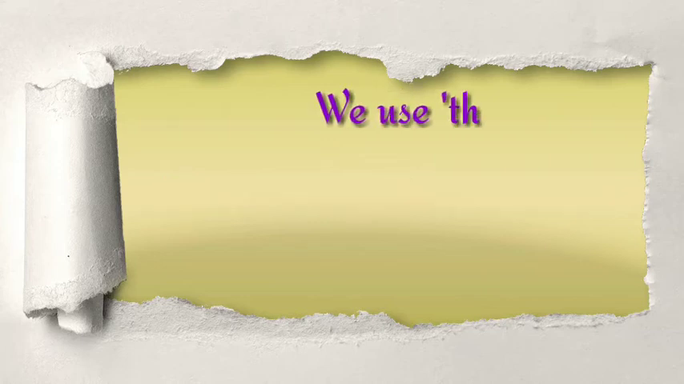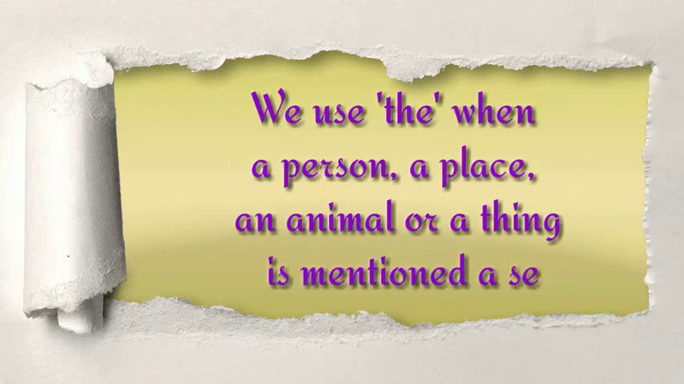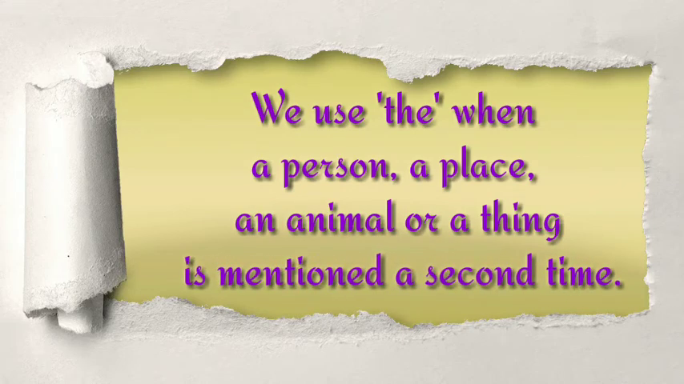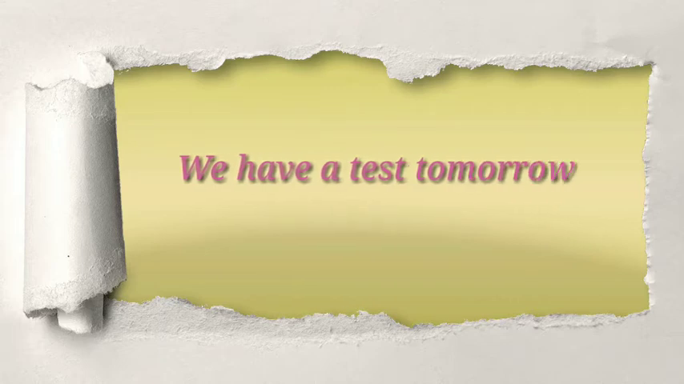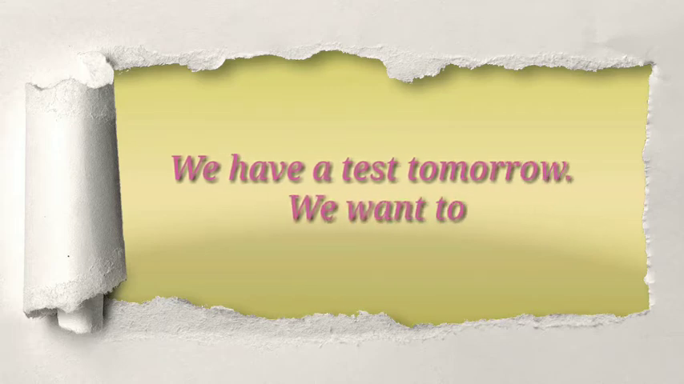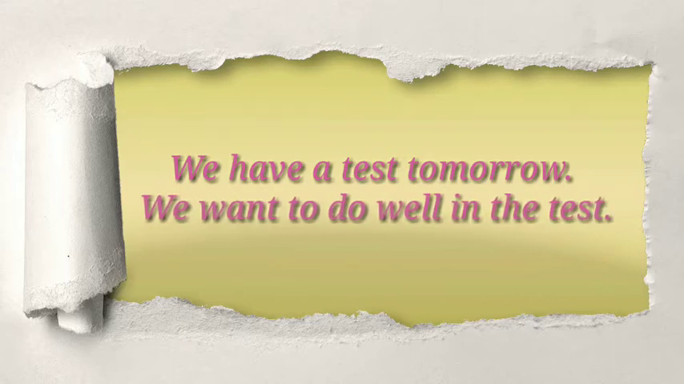We also use the article the when a person, place, animal, or thing is mentioned a second time. Let's now see the example to understand this rule. We have a test tomorrow. We want to do well in the test.